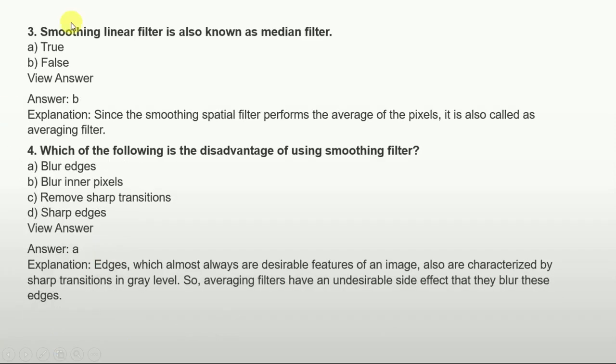Now, a smoothing linear filter is also known as the median filter. Is it true or false? So the answer is true. Which of the following is the disadvantage of using a smoothing filter? Blur edges, blur inner pixels, removing sharp transitions, sharp edges. So the answer is option A, that is blur edges.